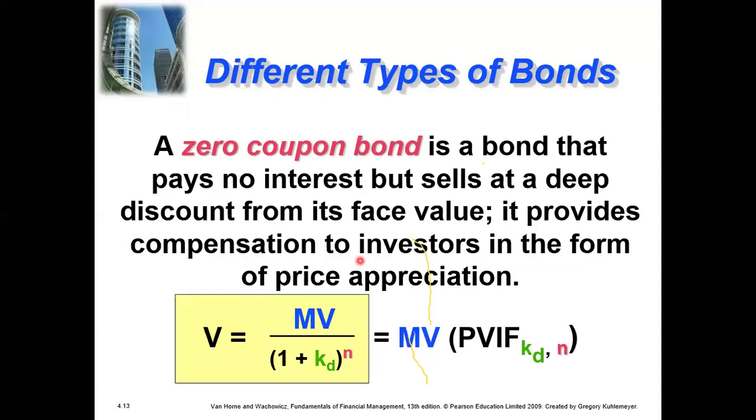If there is a zero coupon bond, zero means they are receiving nothing every year, they are receiving zero interest or payment every year. This is called a zero coupon bond. Capital I would be zero. So when zero is multiplied by anything, the whole value of I here is removed. The formula will be very simple: maturity value over 1 plus KD to the power n. Maturity value is the face value, and that is $1,000. So a zero coupon bond is a bond that pays no interest but sells at a deep discount from its face value. It provides compensation to investors in the form of price appreciation.